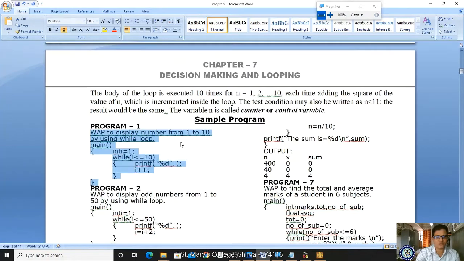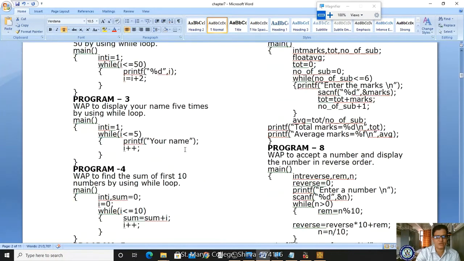Okay, whether it is visible. Yes, visible, right? Now you have to print your name 5 times. For this I have not written here. Whenever you are doing this, you are supposed to include all the header files. Okay, main program, int i is equal to 1, afterwards clear screen is important. You initialize, while i less than or equal to 5, condition true. What is our program? To print your name 5 times, right? printf, directly write your name. After displaying that, you have to increment.